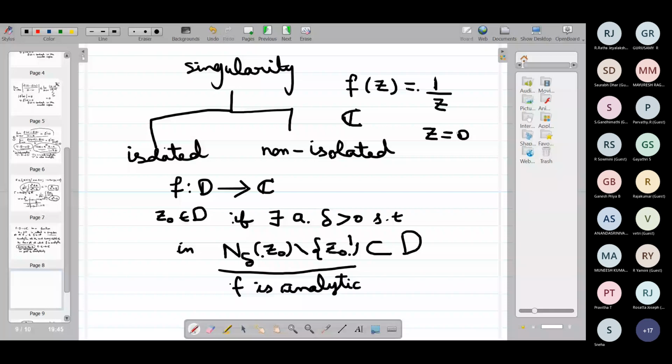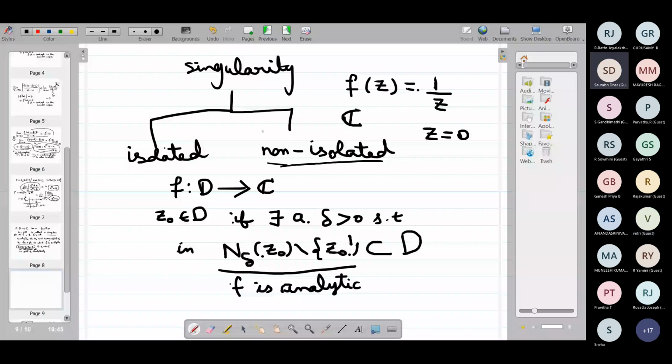So what do you mean by non-isolated singularity? From the definitions we can say it is a singular point which is not isolated. Can you give me an example for non-isolated singularity? You have many examples.